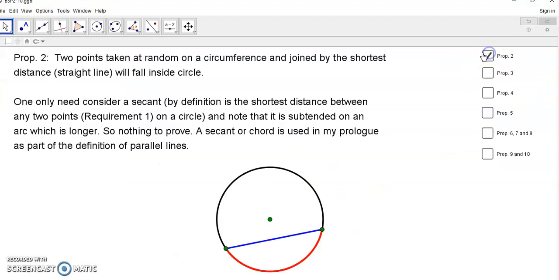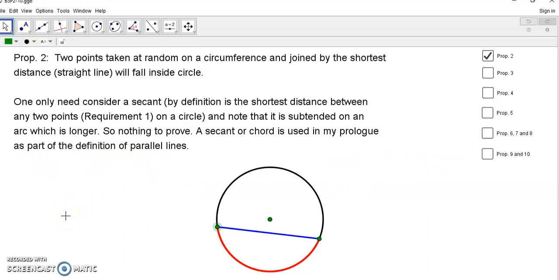What that says is that any 2 points taken at random and joined by the shortest distance, this blue line, will fall inside a circle. And that's pretty obvious, isn't it? Why? Because the arc on which said secant rests is much longer. So any line that is not this blue line will be much longer. And since a secant by definition lies inside a circle, I frankly fail to see why there would be any need to prove this. But if you want to look at the proof, it's available in the original text.